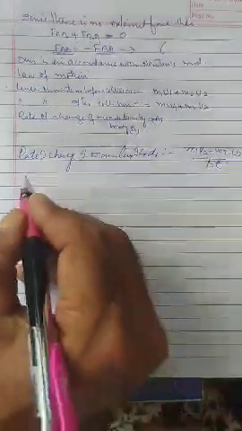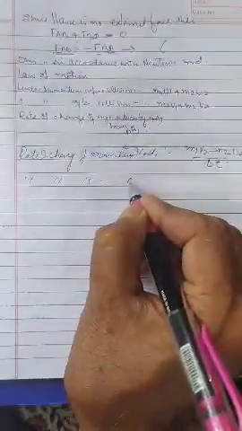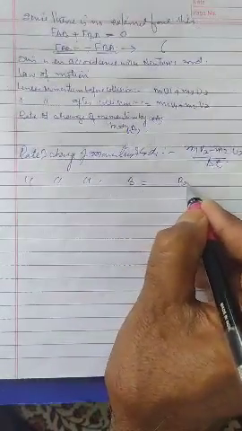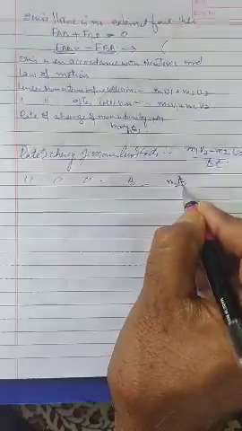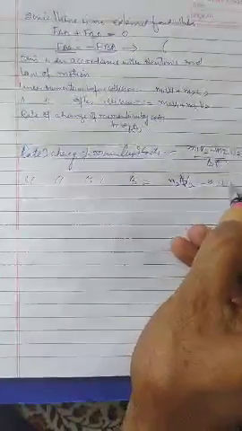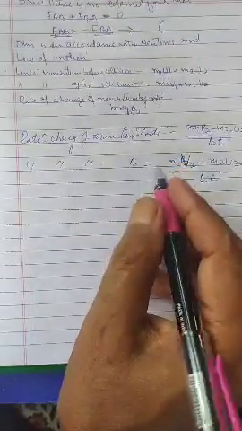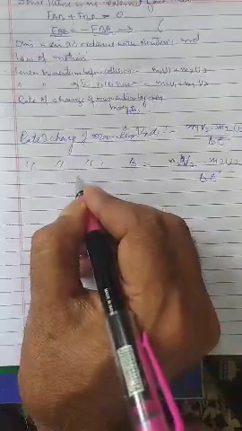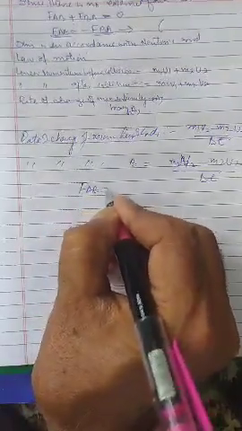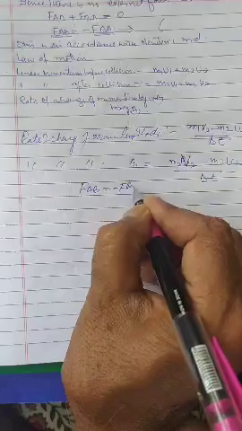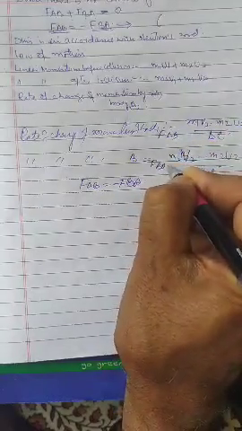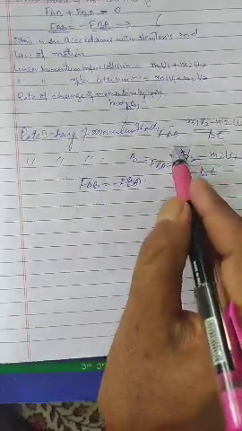ठीक है? So rate of change of momentum of body B will be equal to m2 v2 minus m2 u2 by del t. ठीक है? So the force on B is equal to FBA, so FAB is equal to minus FBA. Putting these values, this is FAB, this is FBA. The rate of change of momentum is directly proportional to the applied force.